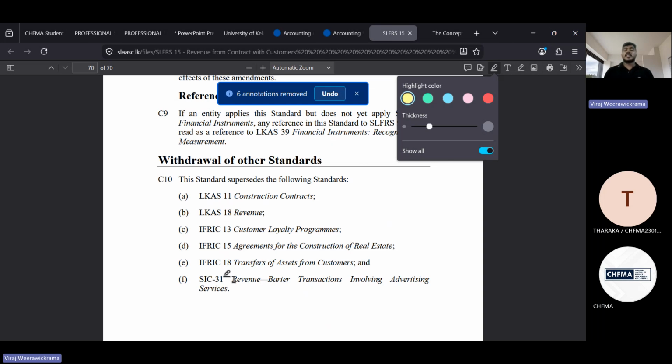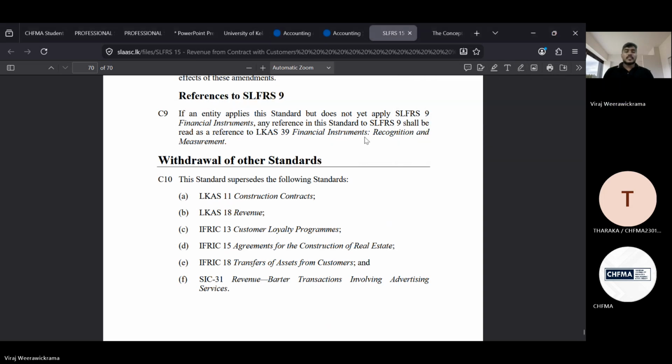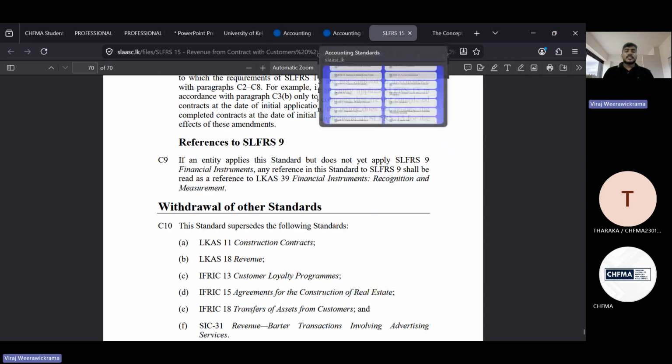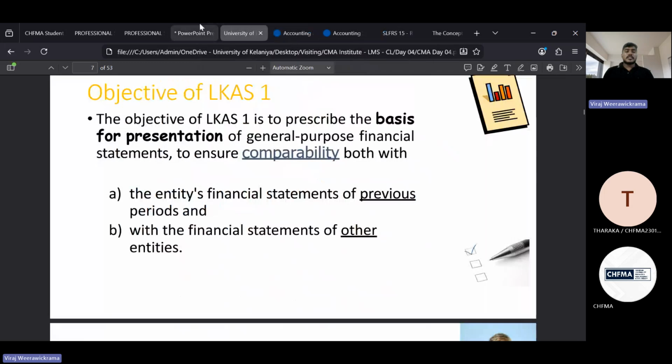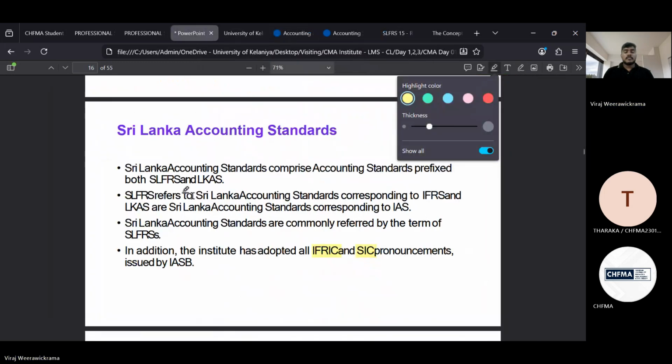That's what you need to learn as an additional learning point. Okay, now with these, let's move to this one again.